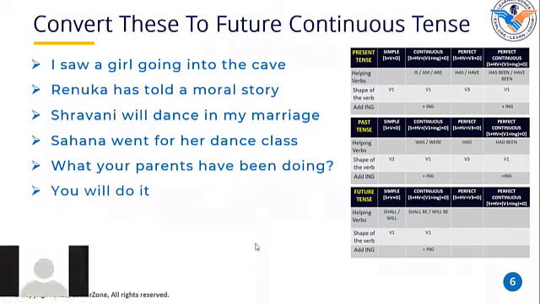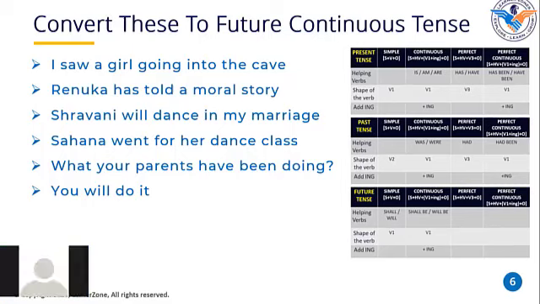Varuni, read this sentence and tell me in which tense it is written. You will do it. Very good, Varuni. I want you to convert this sentence into past perfect tense. First tell me which helping verb we are using. Why did you say that it's in simple future tense? Because the helping verb is will. Okay, and we are using the first shape of the verb here, correct? Yes, sir.